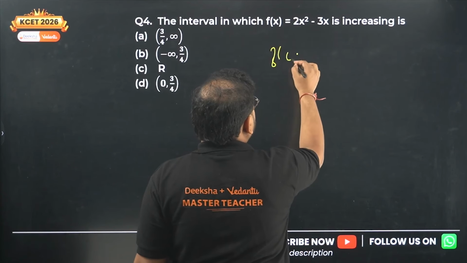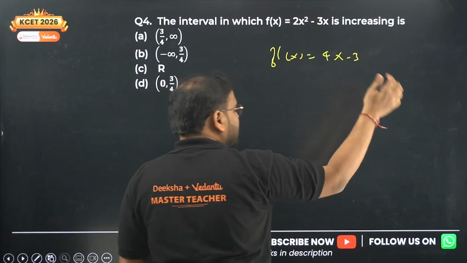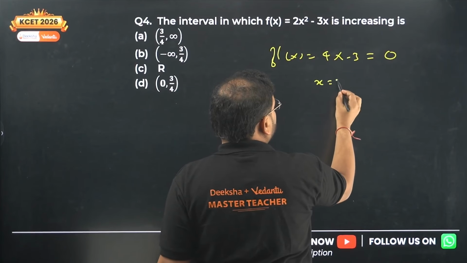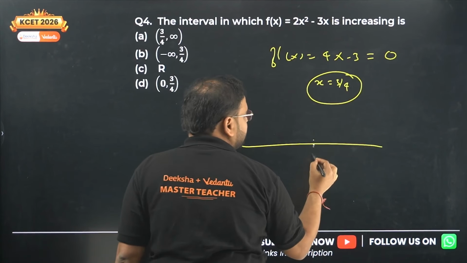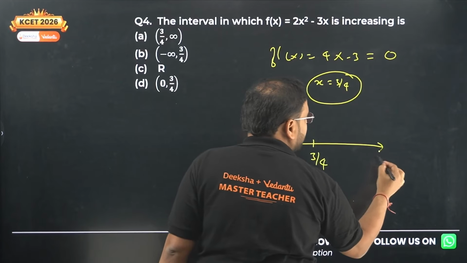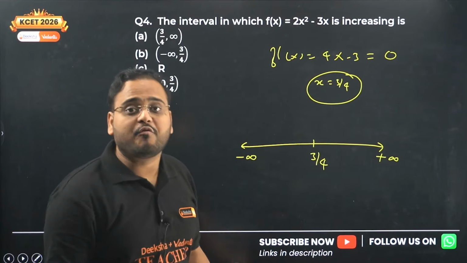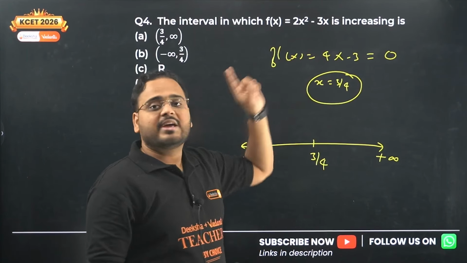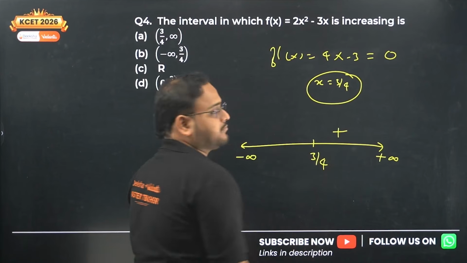We will find the derivative, 4x minus 3. First step. The second step is to do what? Put it equal to 0 to find the critical point. So x equals 3 by 4. Next step is the wavy curve method. Right here, 3 by 4. This side plus infinity, this side minus infinity. Now check the coefficient of x. The coefficient of x is 4. Is 4 positive? Yes, sir. So right here, plus sign.